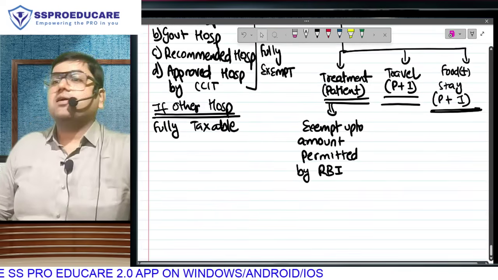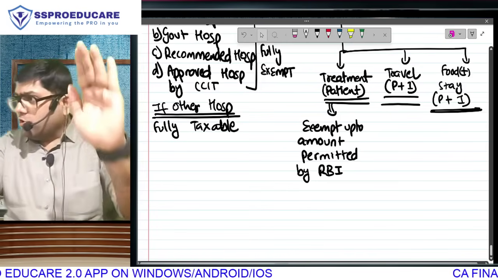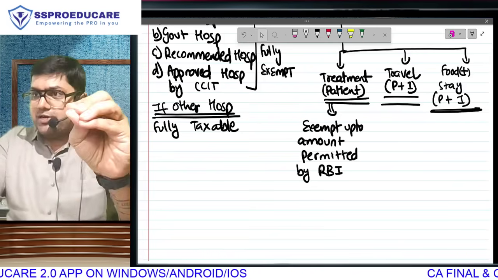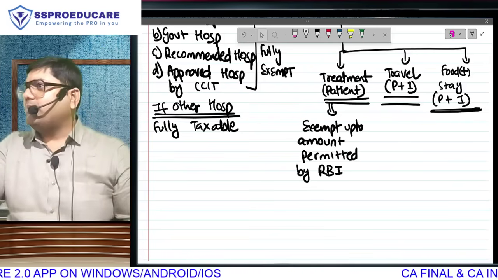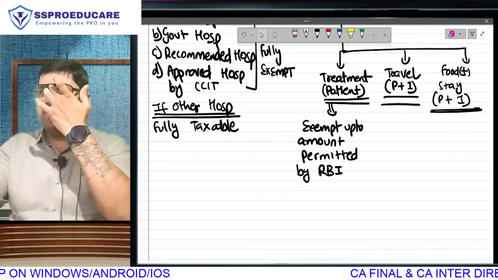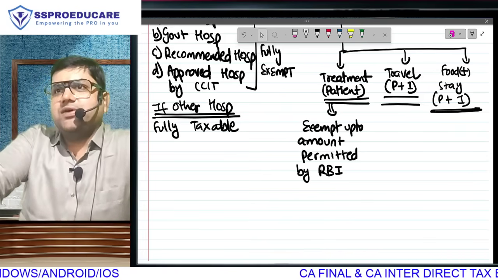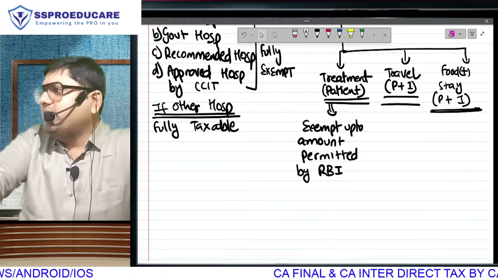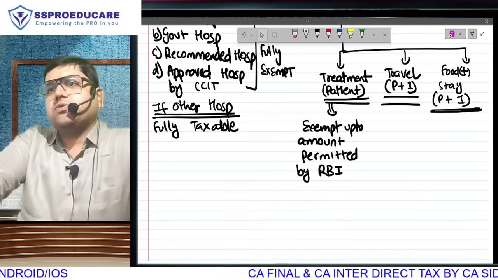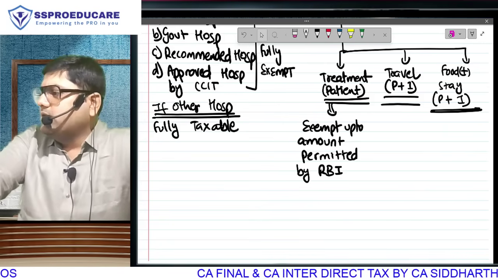So foreign treatment ka cost will be exempt up to permitted by RBI. Meaning thereby, you go to a foreign country, you spend for treatment, boss has paid that 10 lakh ka bill. Then you come back and submit that data to RBI. RBI says we allow or we authorize or we permit only 7 lakh ka expenditure. Matlab is question giving you 10 lakh and 7 lakh. 7 lakh exempt, 3 lakh taxable. Story is over. The amount permitted by RBI will be exempt and the excess will be taxable.